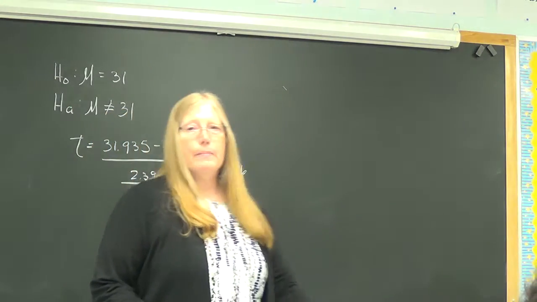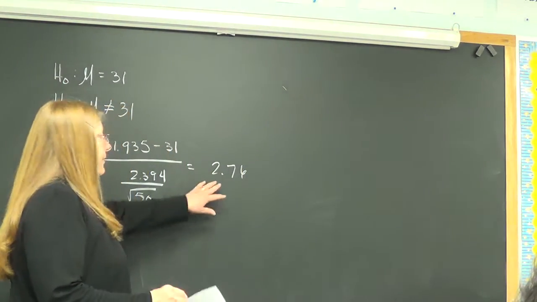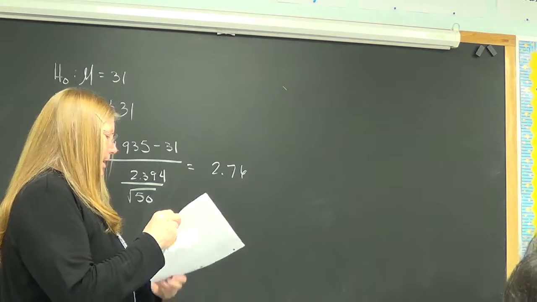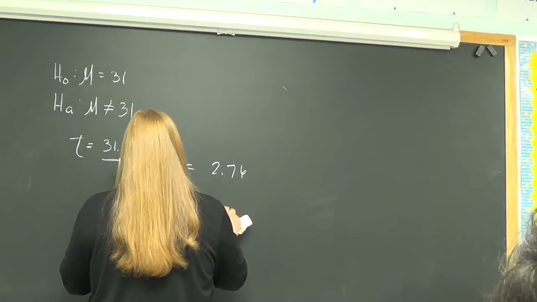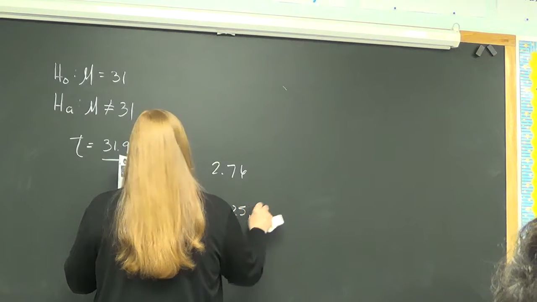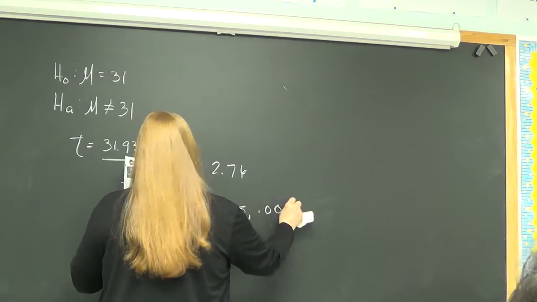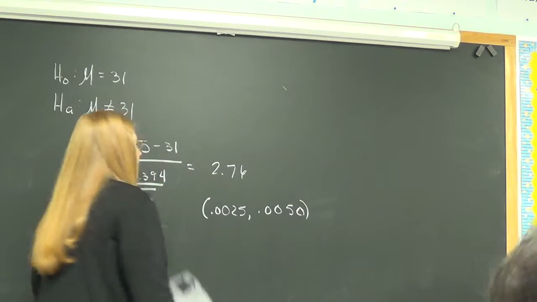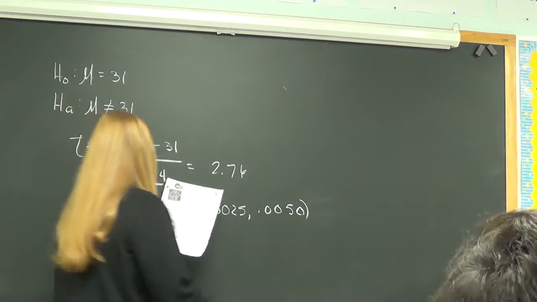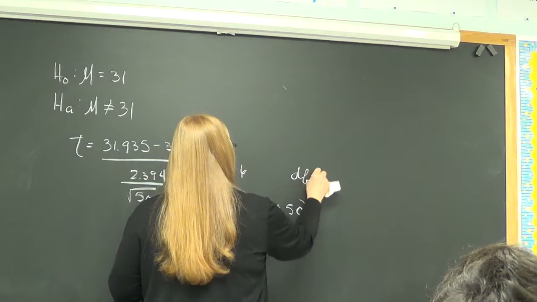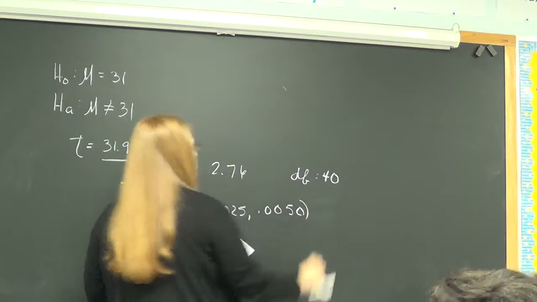So we're looking up now the p-value from this T statistic. So on chart B, I got this range between 0.0025 and 0.004. Oh, but you only have to multiply by 2? Yes, we do. Did you get it in the calculator? I had 2.76. The DF I had to use on that chart was way down at 40.